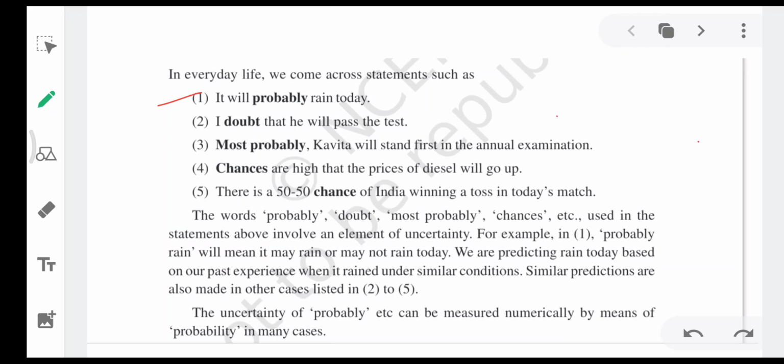Okay, the next one: I doubt that he will pass the test. Most probably Kavita will stand first in the annual examination. Chances are high that prices of diesel will go up, and they are going up. You might have seen the prices of petrol and diesel are going up day by day. There is a 50-50 chance of India winning a toss. Okay, so these are the different examples.